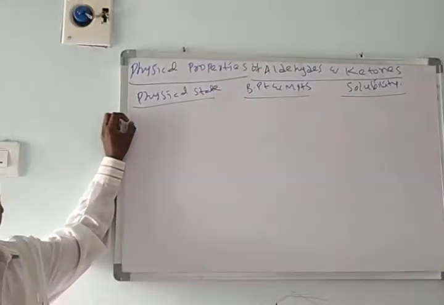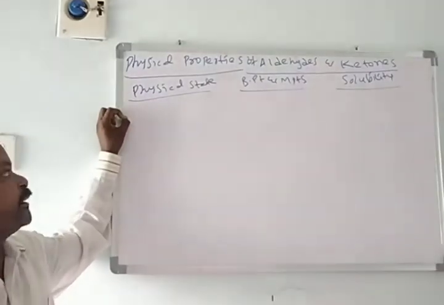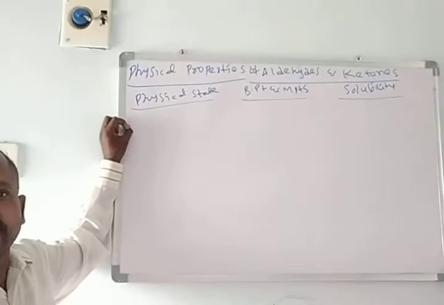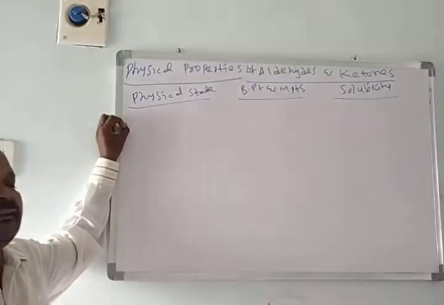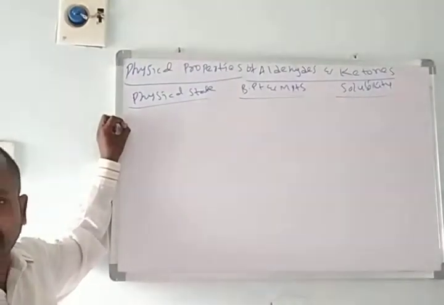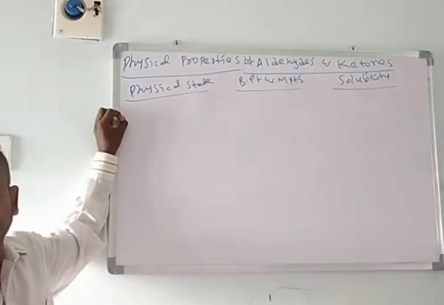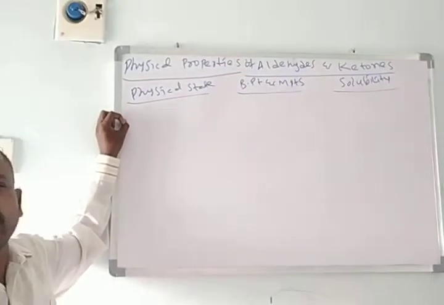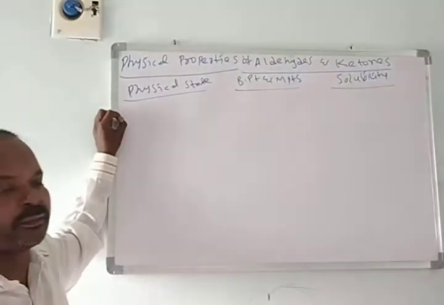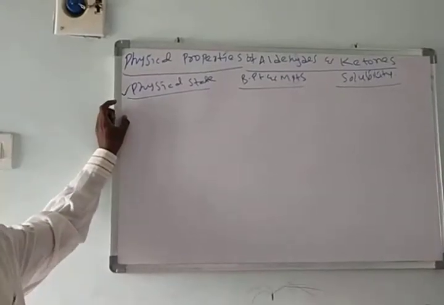Physical state. First, aldehydes. Formaldehyde, that we call methanal, is present in a gaseous state. Acetaldehyde is a volatile liquid. Remaining aldehydes may be liquids or solids at room temperature. Acetone is a volatile liquid. It is used as a nail paint remover. Remaining ketones are liquids or solids at room temperature. This is about the physical state of aldehydes and ketones.